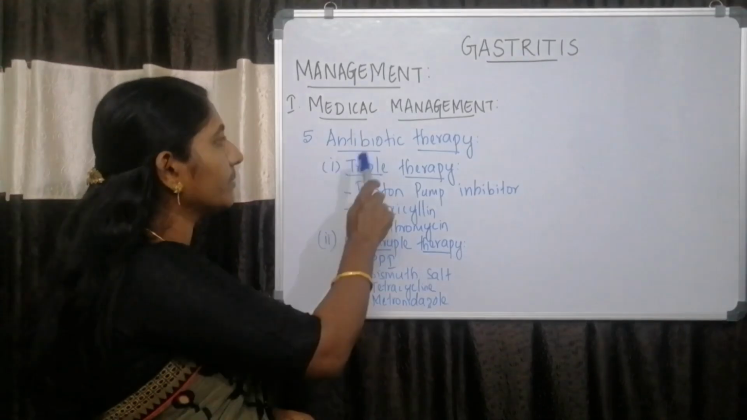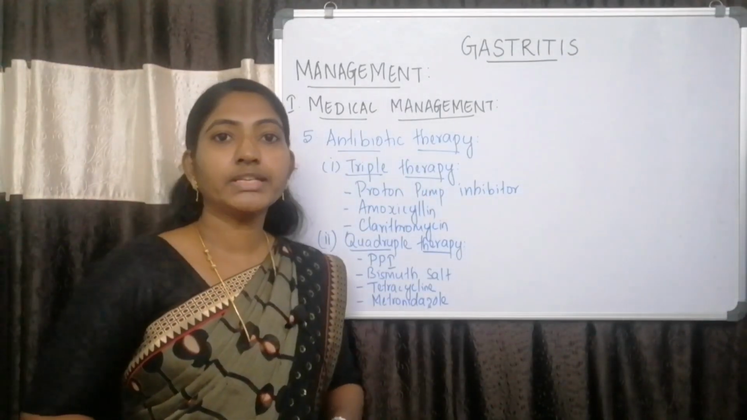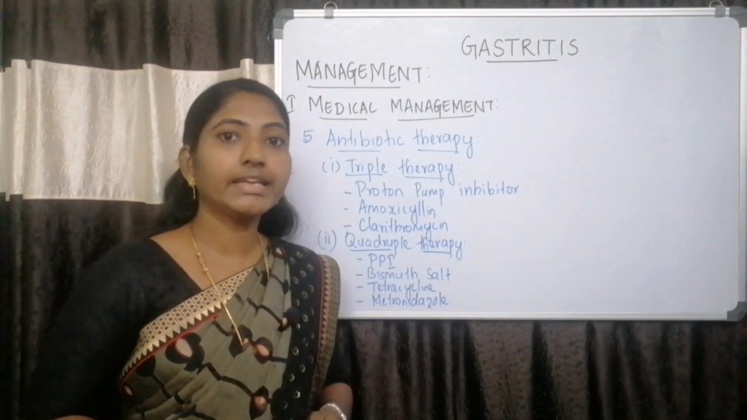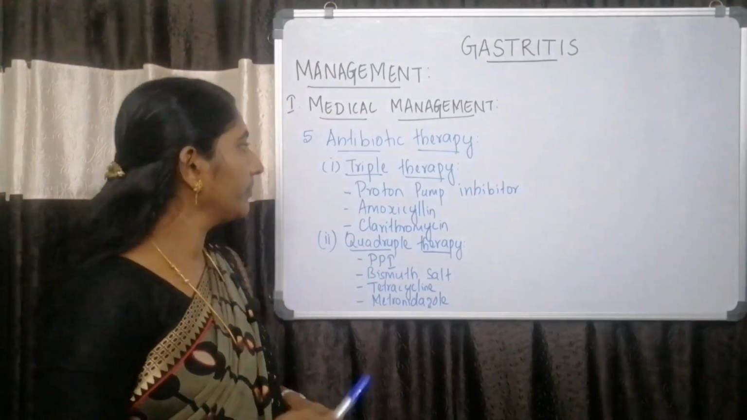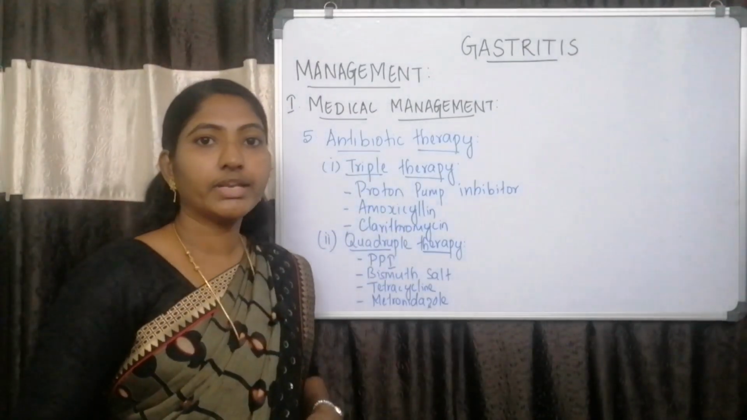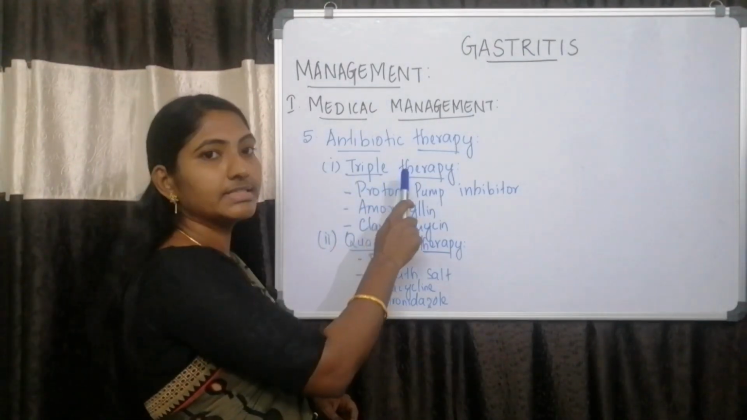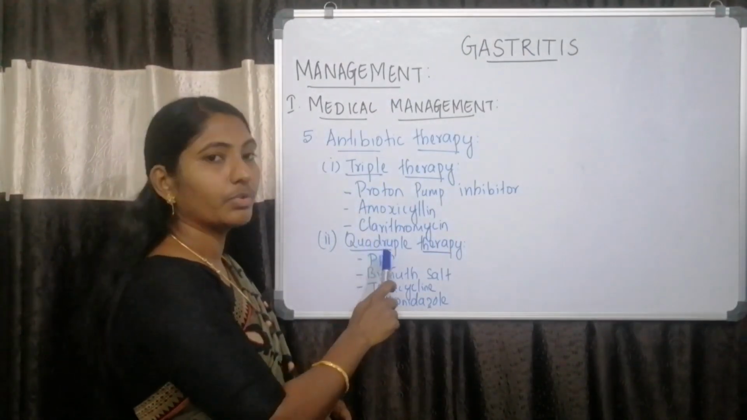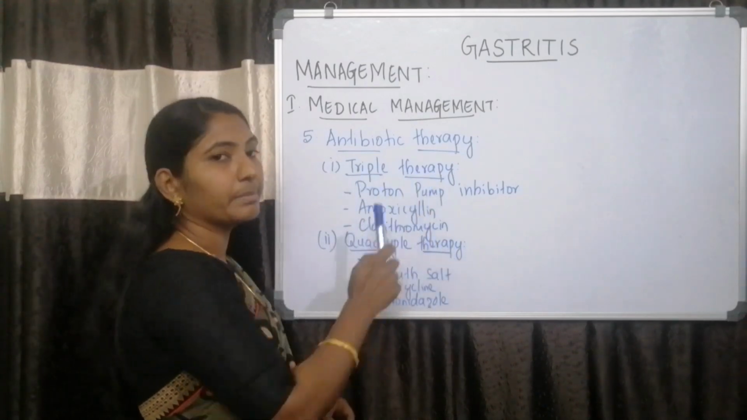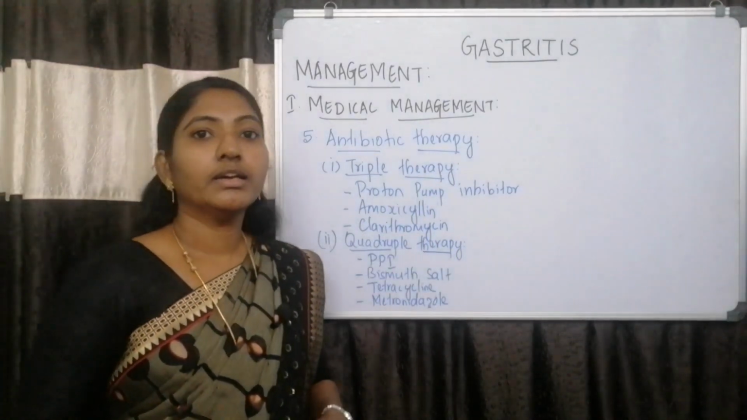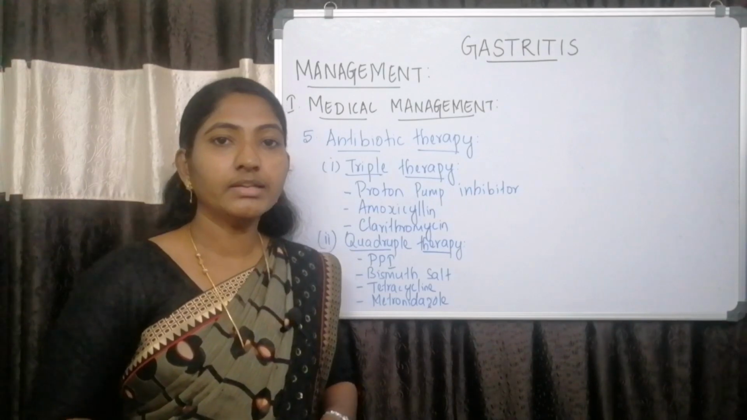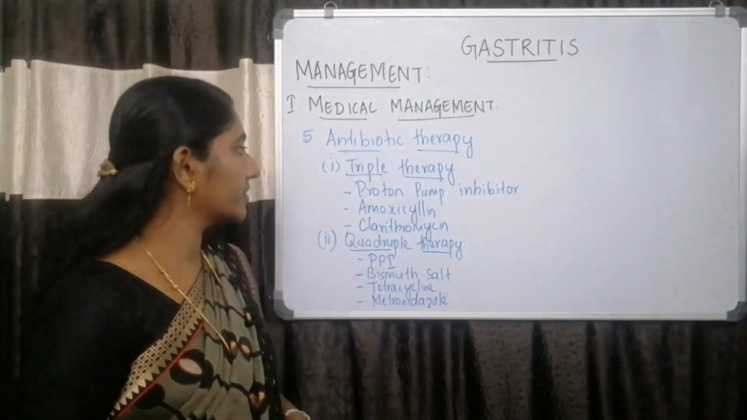Next is the antibiotic therapy. Antibiotics are used to eradicate Helicobacter pylori infections. There are two types of antibiotic therapies for treating Helicobacter pylori infection. The first one is triple therapy and the second one is quadruple therapy. Triple therapy, in this therapy, 3 drugs are combined to treat Helicobacter pylori infection.